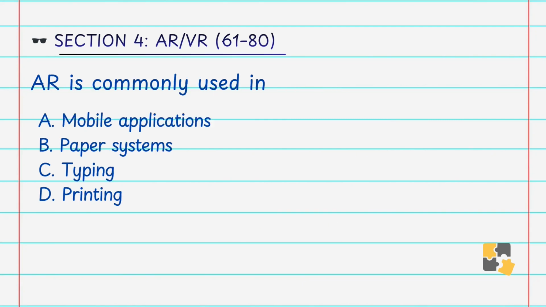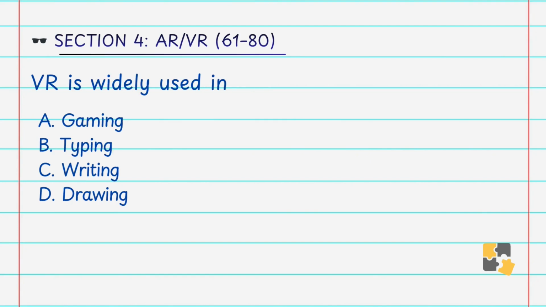AR is commonly used in A. Mobile applications, B. Paper system, C. Typing, D. Printing. Answer is A. Mobile applications. AR is widely used in mobile apps like Pokemon Go and navigation systems. Okay, so AR is commonly used in mobile applications. VR is widely used in A. Gaming, B. Typing, C. Writing, D. Drawing. Answer is A. Gaming. VR provides the immersive gaming experience. So VR is widely used in gaming.